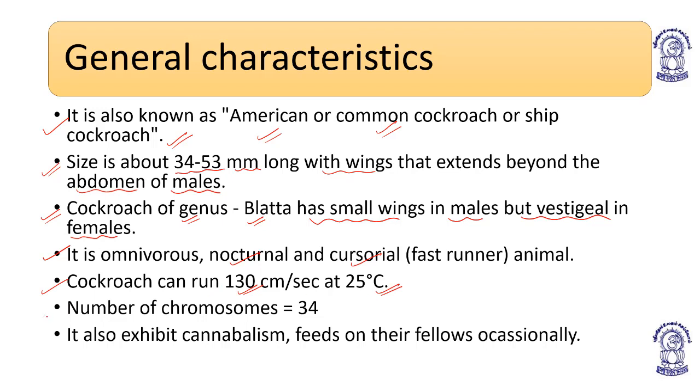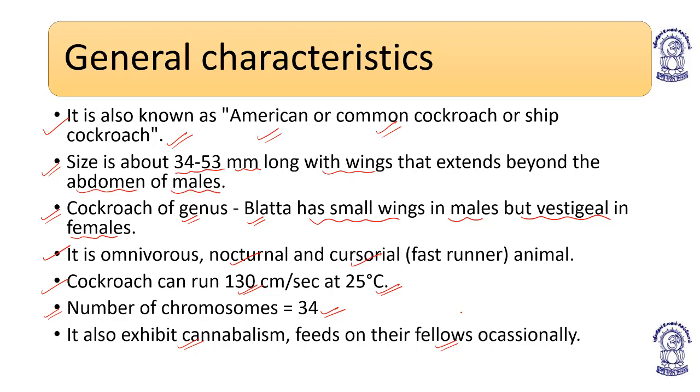Number of chromosomes 34. It also exhibits cannibalism, feeds on their fellows occasionally. It is already told you. So it is also known as American or common cockroach or ship cockroach. Size around 34 to 53 millimeter long, with wings that extend beyond the abdomen of males.